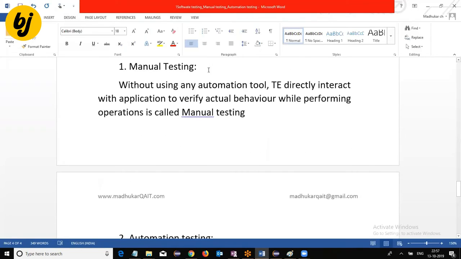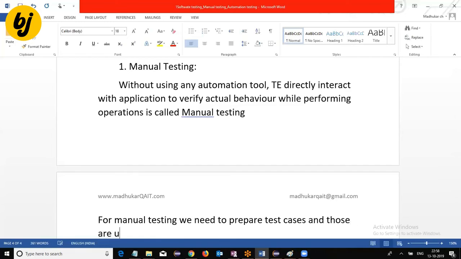But when you go for manual testing, what we need to do is prepare test cases, and those are used to validate the application. We are responsible for preparing the test cases, and we use those test cases to validate our applications.